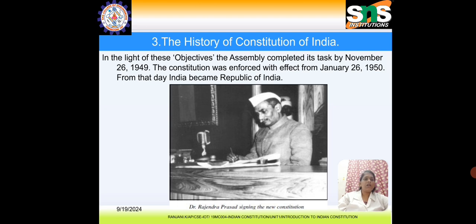The figure here is Dr. Rajendra Prasad, signing the new constitution. The constitution was framed on January 26, 1950, and we got independence on August 15, 1947. After that, the constitution was framed. This is the history of the Indian constitution, and we will see this elaborately later.